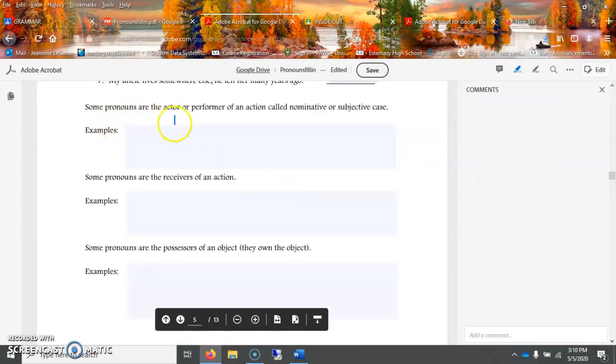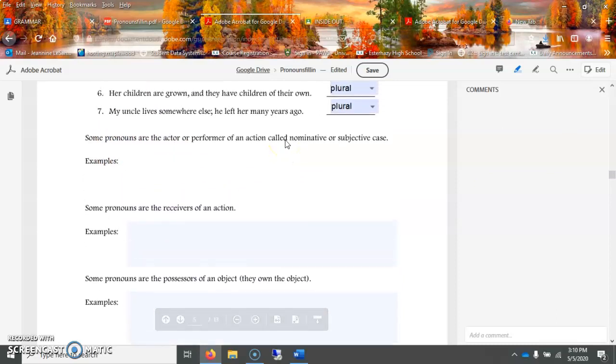Now, some pronouns are the actor or performer. This might be a little hard to understand, so hopefully you can stick with me here. Sometimes if you are the actor or the performer of an action, you are nominative, or in this subjective case. So this example would be like using I, you, he, she, it would all be singular examples.